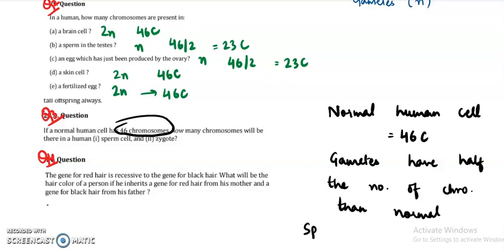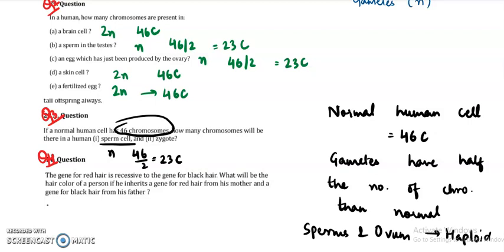So sperms and ovum, here we will not be writing zygote, rather we would be writing ovum. So sperm and ovum, they will be haploid structures, right? So sperm here will be haploid, and 46 half again will make 23 chromosomes in the sperm.